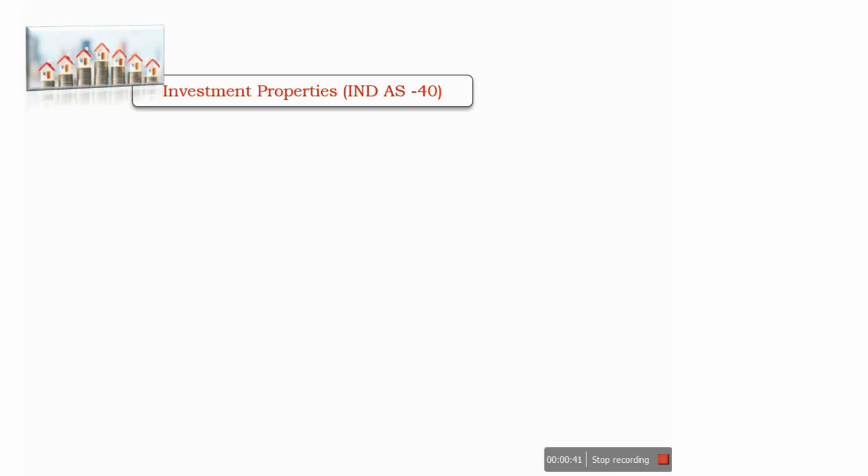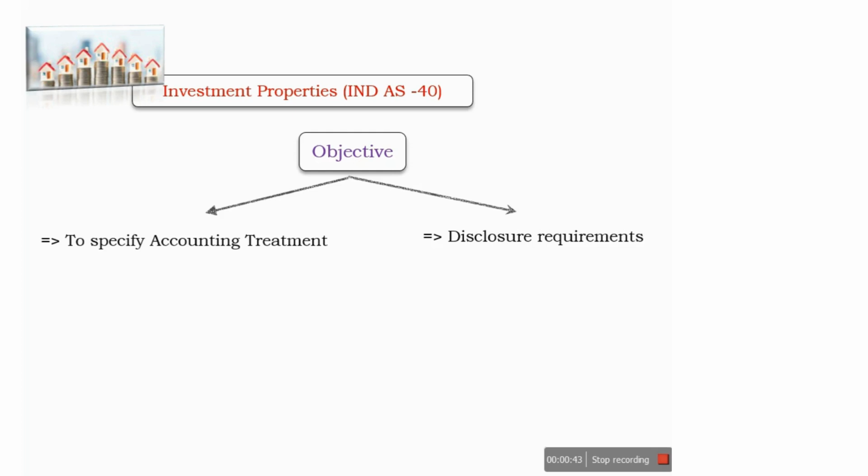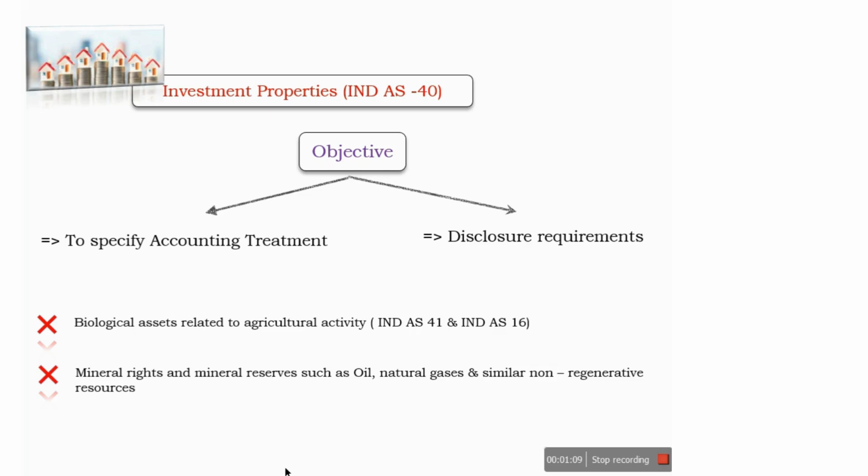The objective of IND AS 40 is to specify the accounting treatment and disclosure requirements in respect of investment properties. This IND AS 40 does not apply to biological assets related to agriculture activities. These will be dealt with either by IND AS 41 Agriculture or property, plant and equipment under IND AS 16. Apart from it, it does not apply to mineral rights and mineral reserves such as oil, natural gas and similar